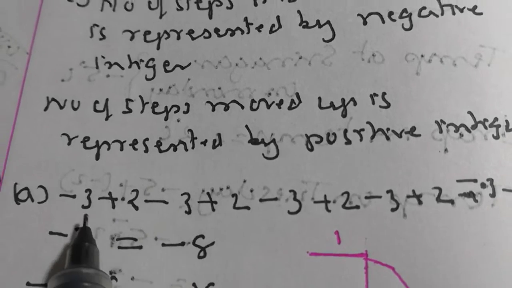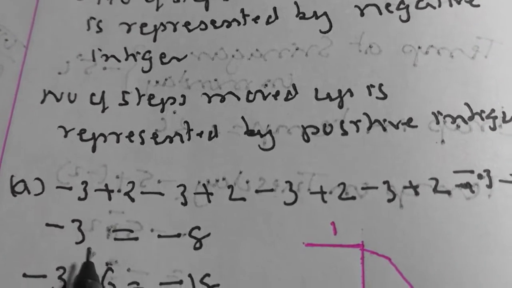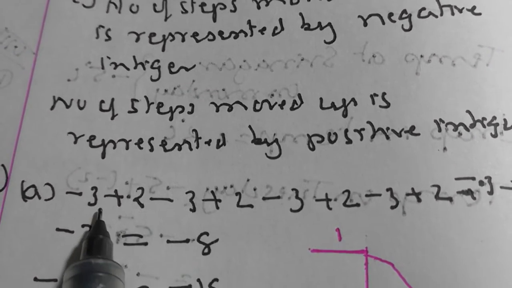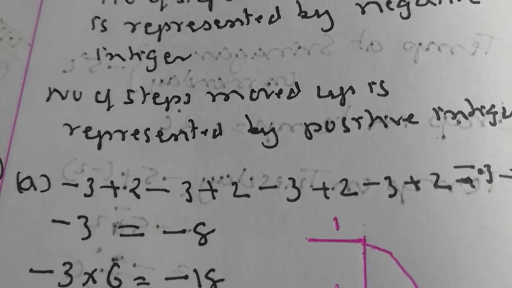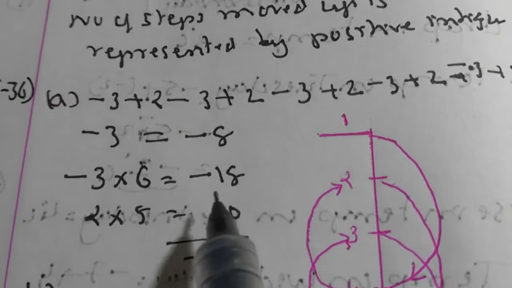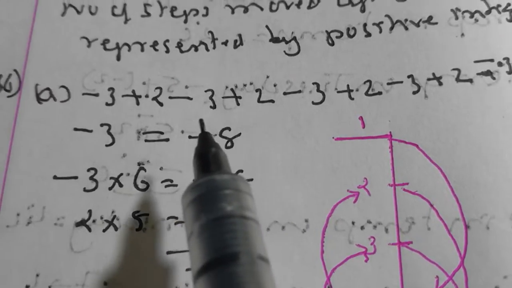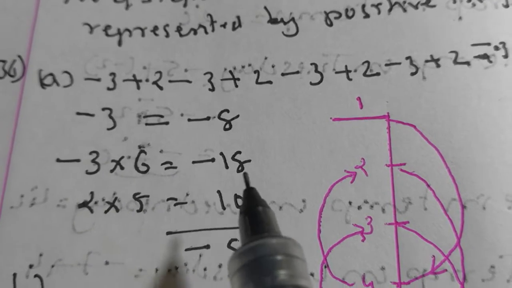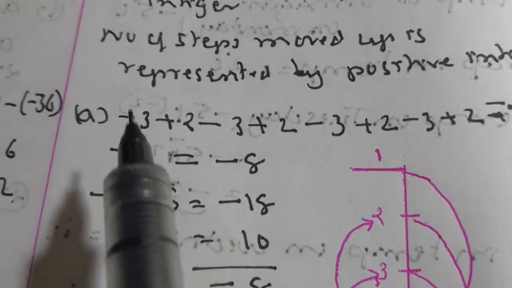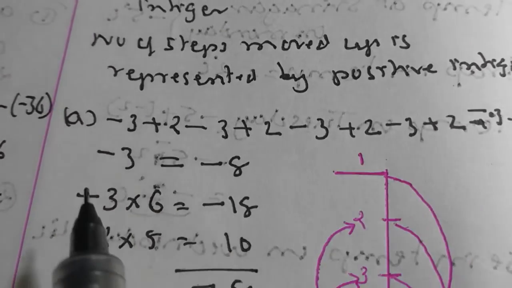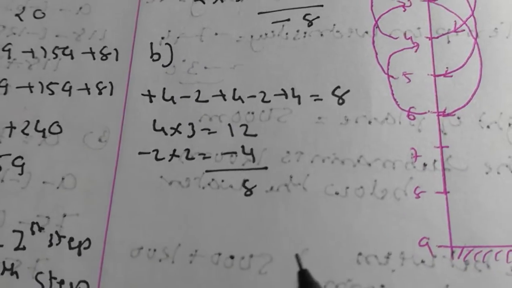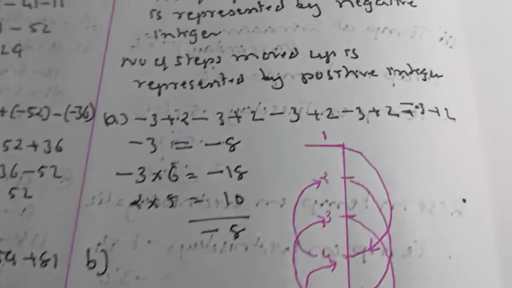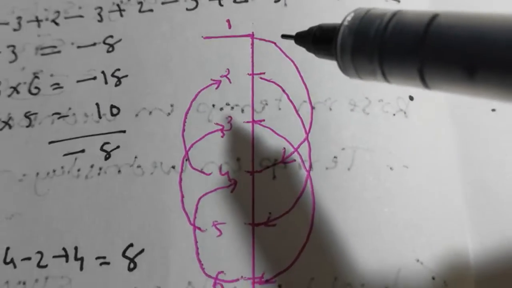That is, he is taking minus 3, 6 times, so minus 3 taken 6 times comes to minus 18. And plus 2 is taken 2 times. So 2 5s are 10. So minus 18 minus 10 is equal to 8. So I have written the pattern as shown to you. In the same way, I will show you in figure form.